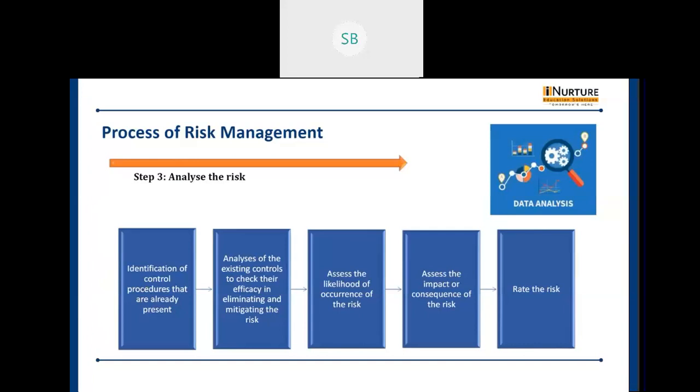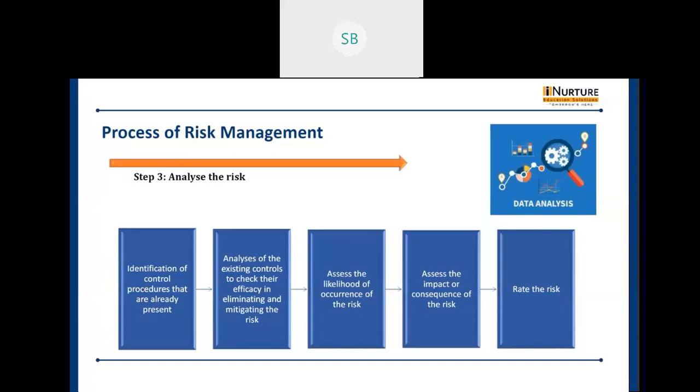If the control procedures are such that the risk can be totally eliminated, then the risk has to be updated in the flow. If the risk is completely removed, we can give it a status of closed. Otherwise, the control procedure will have to be documented again. If we have done such procedures, we have to document them and make a report, and that will be identified in the information gathering.